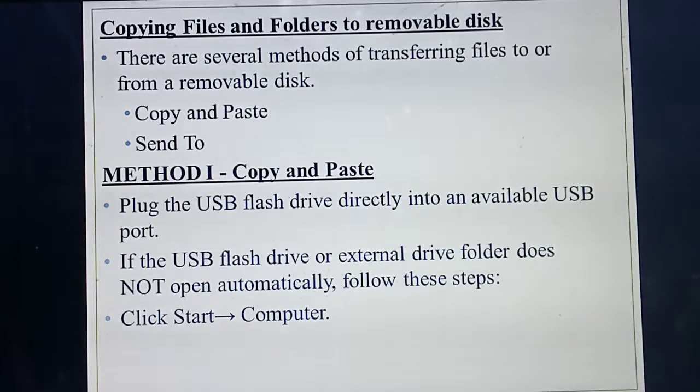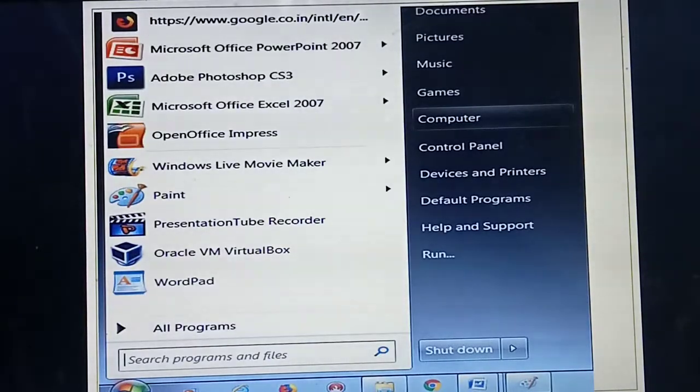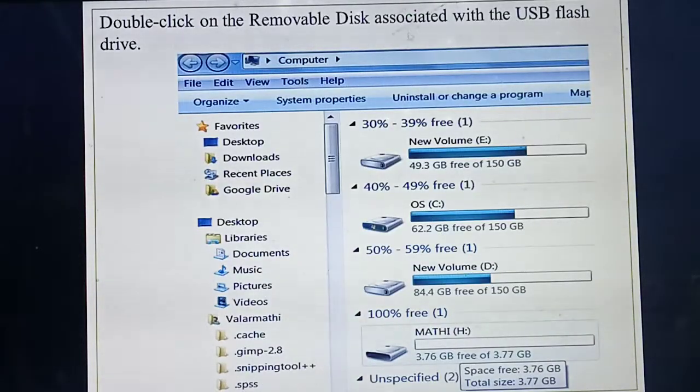Okay. So if you are plugging the pen drive in your laptop or your computer, so automatically the pen drive will be displayed there. Okay, students, automatically it will be displayed there. Okay, then so if you are not finding the pen drive or your memory card or mobile there, means you need to go to the my computer. Okay, so from the my computer, see, from the start you need to go where computer. So once you have plugged the pen drive in your computer, means automatically it will come. Sometimes the pen drive is not opening, means you from the start menu you need to go to which option, students? My computer. Okay, so from the my computer, listen.